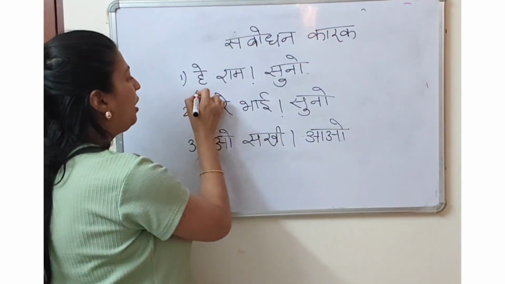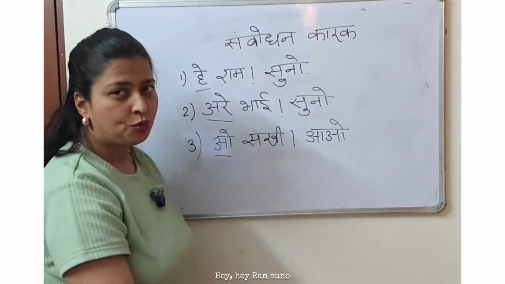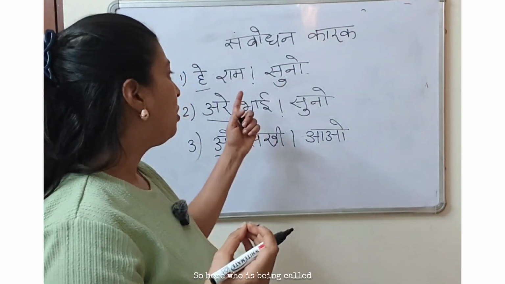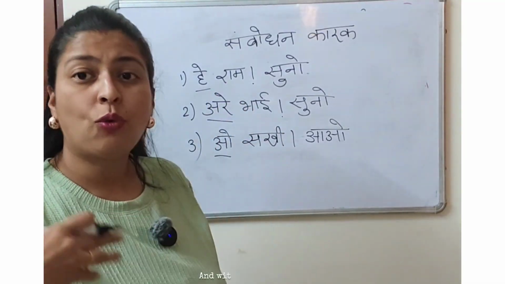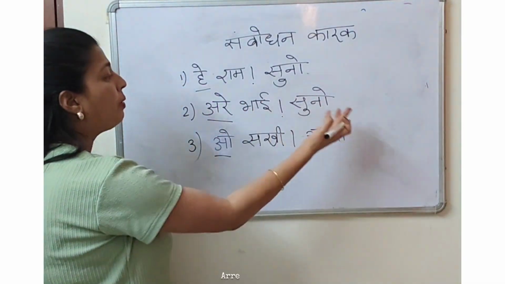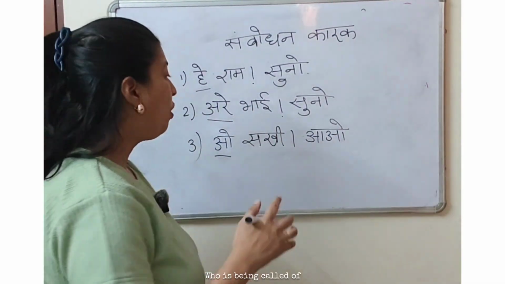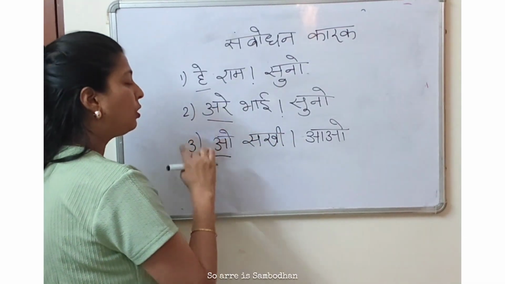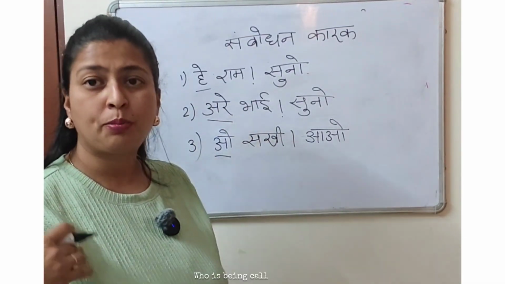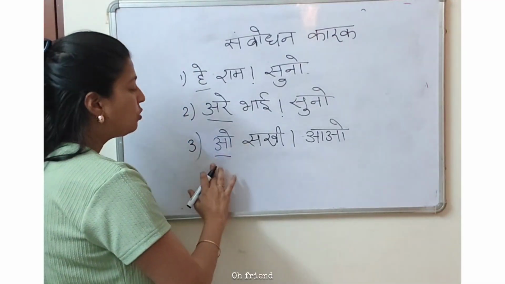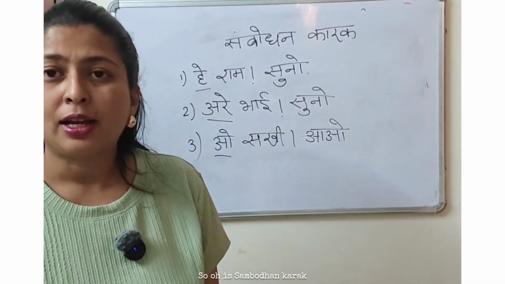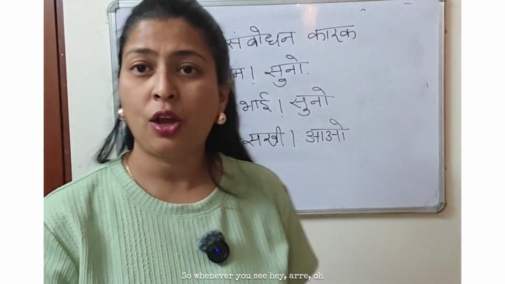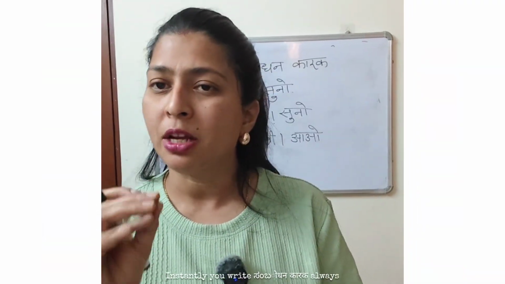Sambodhan Karak. Hey Ram Suno. So here who is being called? Ram. And with what Sambodhan? Hey. Are Bhai Suno. Who is being called? Are Bhai. With what Sambodhan? Are. So Are is Sambodhan. O Sakhi Ao. Who is being called to come? O friend. So O is Sambodhan Karak. So whenever you see Hey, Are, O, instantly you write Sambodhan Karak always.